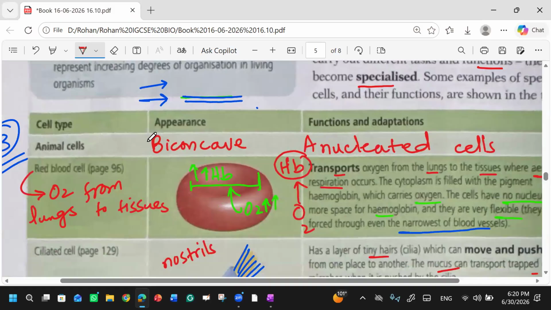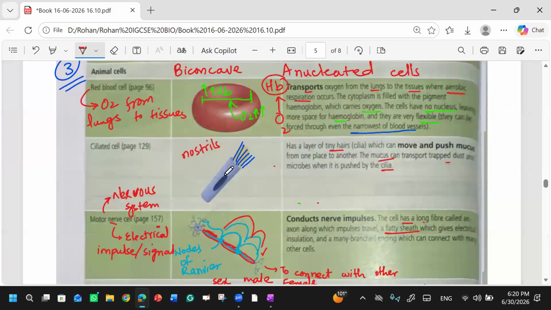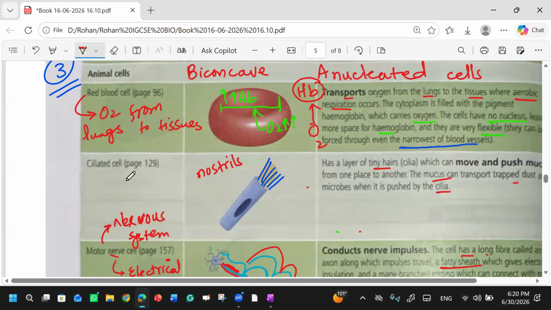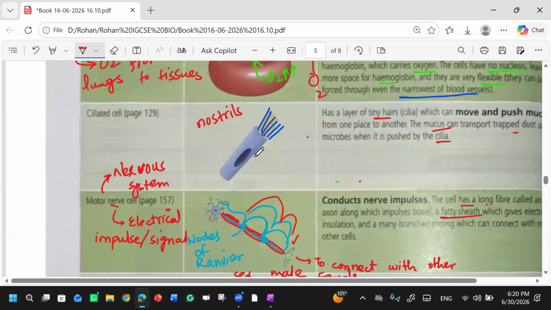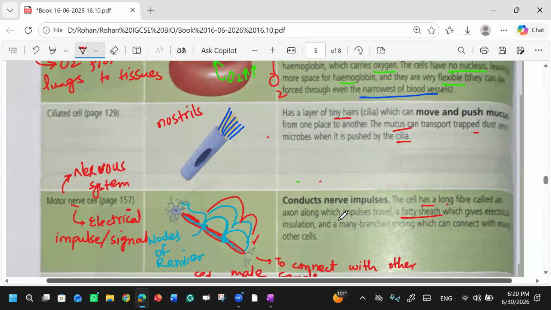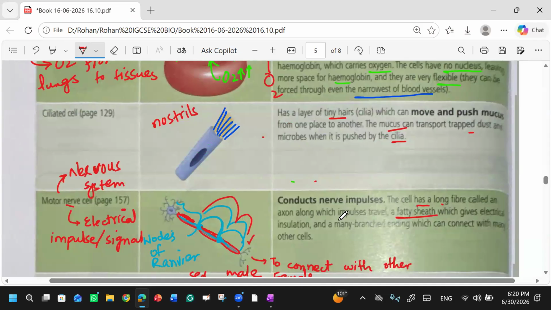Firstly, the red blood cells, then ciliated cells. What is the function of ciliated cells? It is to push the mucus from the nostrils, so that the dust doesn't get stuck there.